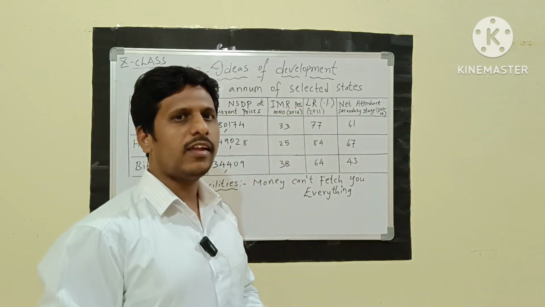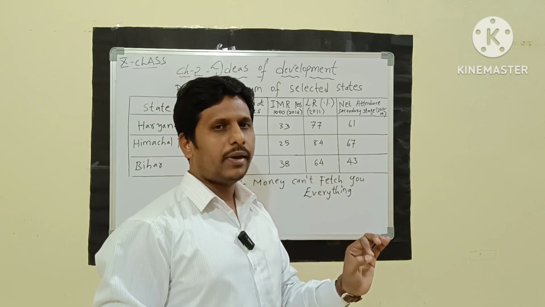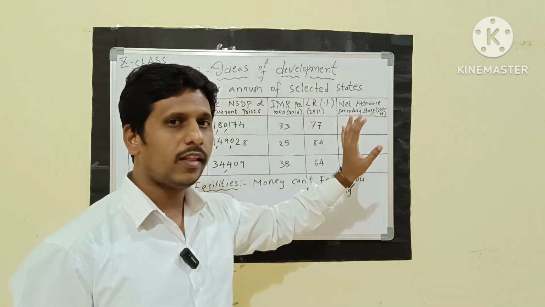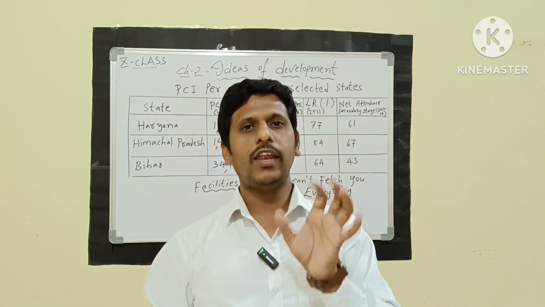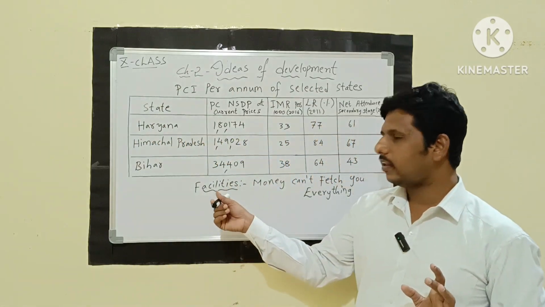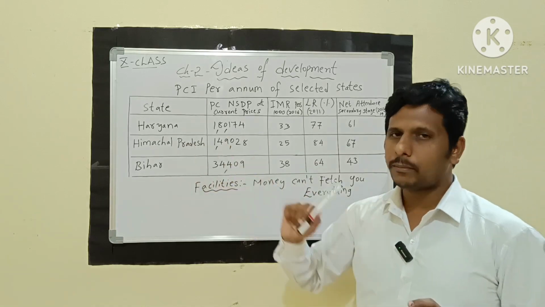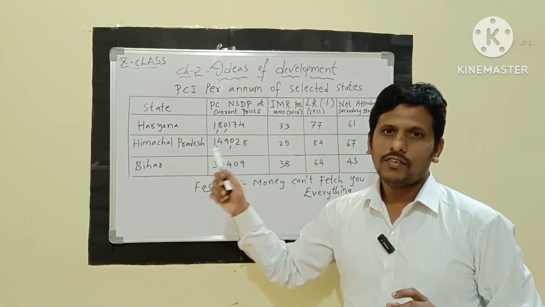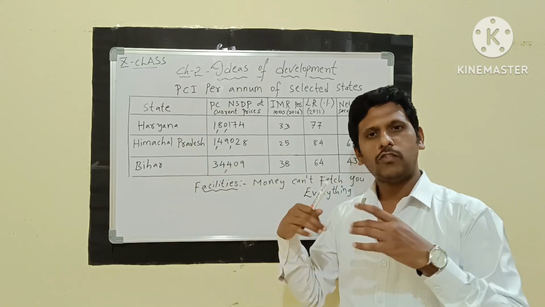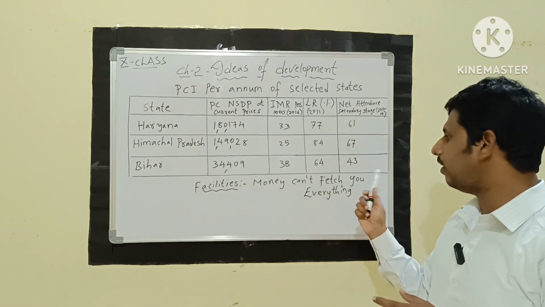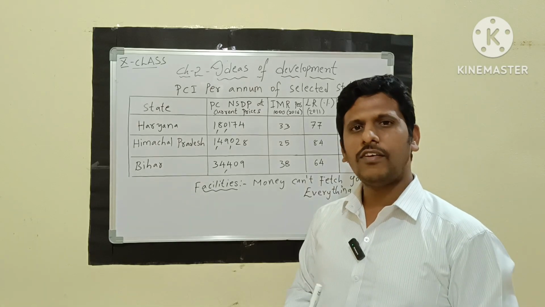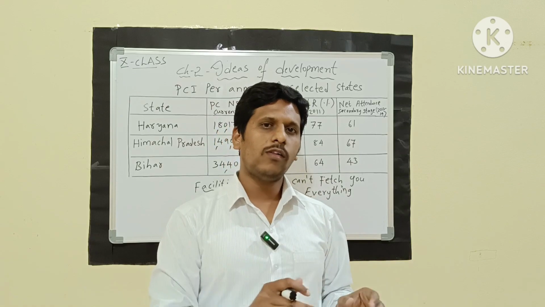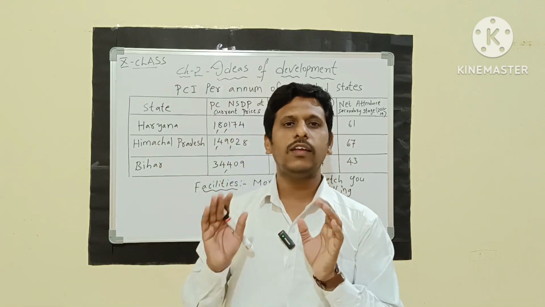So what should be addressed here? We can say that per capita income, that is income, is not the only important issue, but we have to see that the other goals are also very important. And one more thing we can say, about facilities like in Himachal Pradesh, and not only these states but also the other states, is that money can't fetch you everything. Is money everything for you? No. Compared to money, the other goals are also very important for each and everyone.